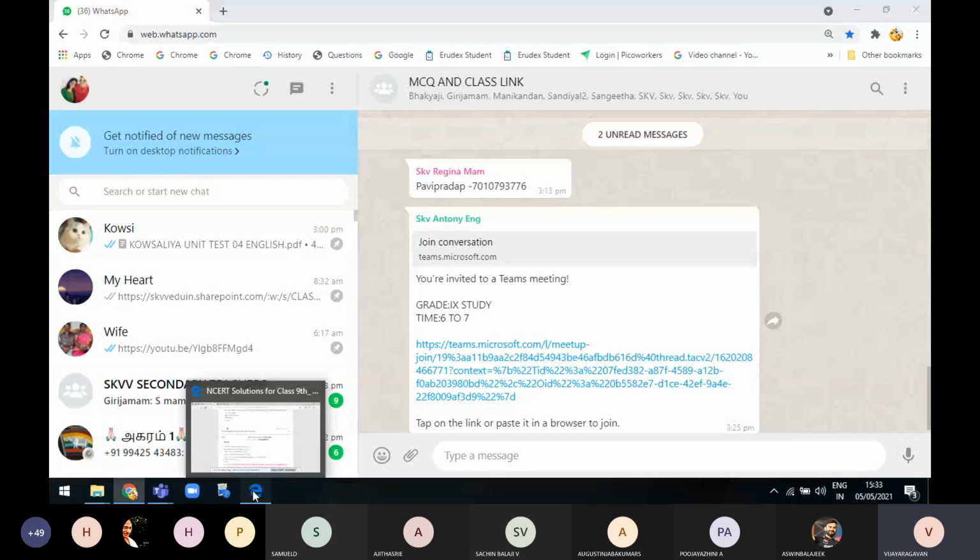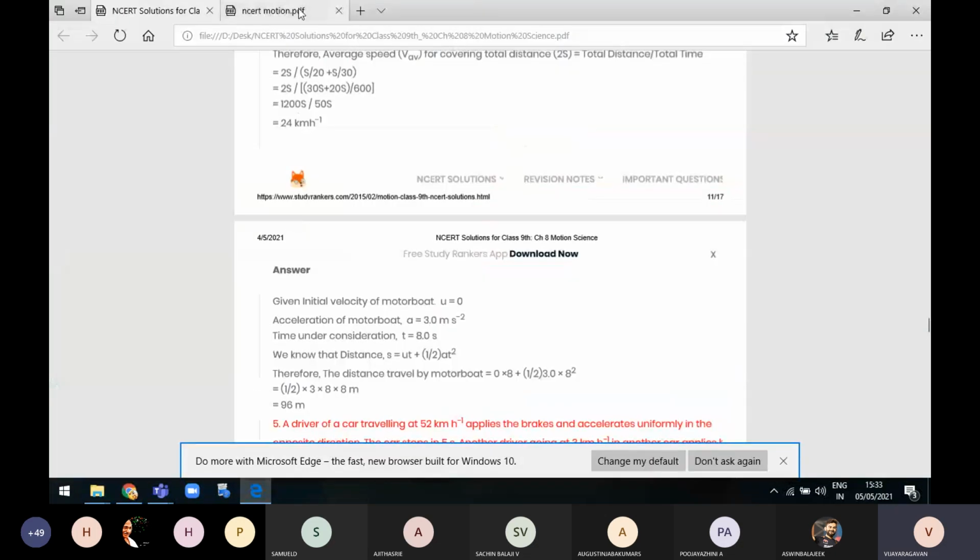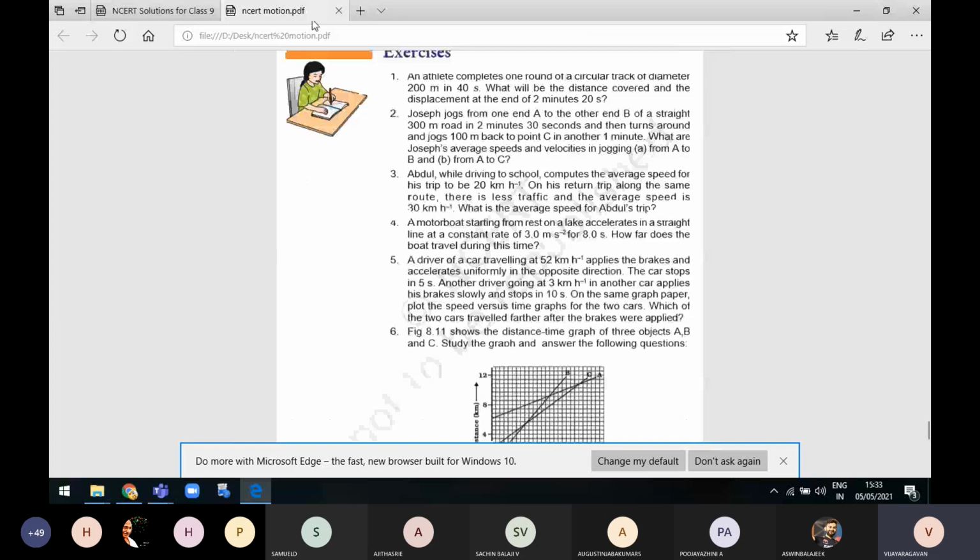A motorboat starting from rest on a lake accelerates in a straight line at a constant rate of 3 meters per second square for 8 seconds. How far does the boat travel during this time? This is the question here.